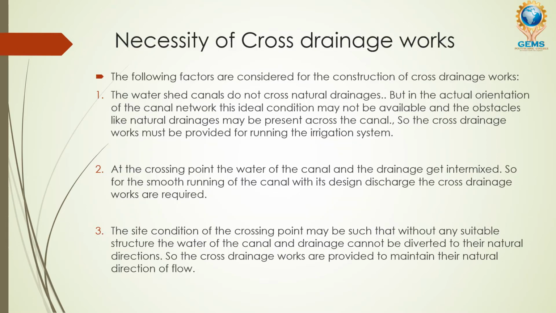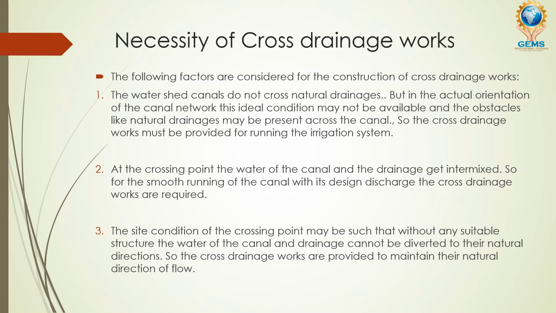Now we are going to see the necessity of cross drainage works. The first point says that watershed canals do not cross natural drainages. What does this line mean? If there is a natural watershed canal, it does not cross natural drainages, which means the branches of rivers. But in the actual orientation of the canal network, this ideal condition may not be available.